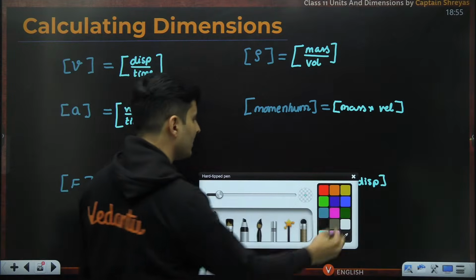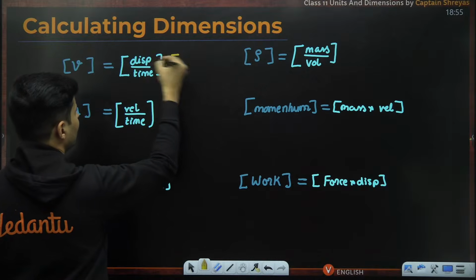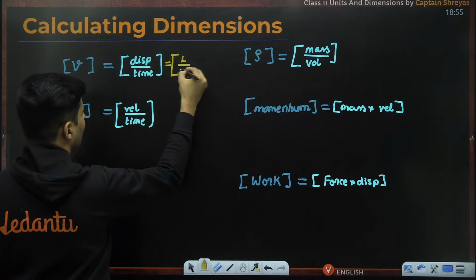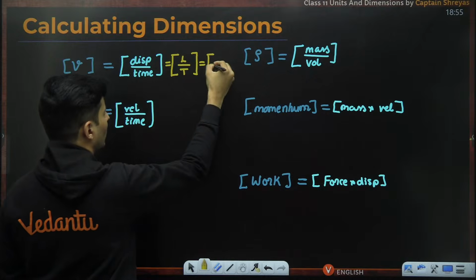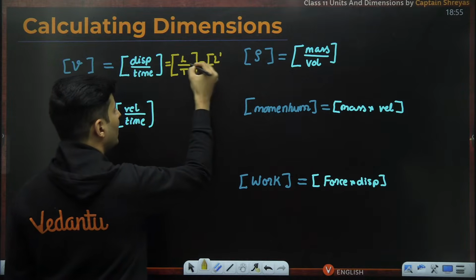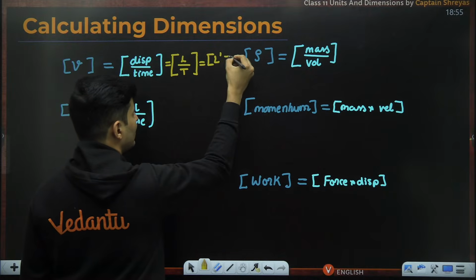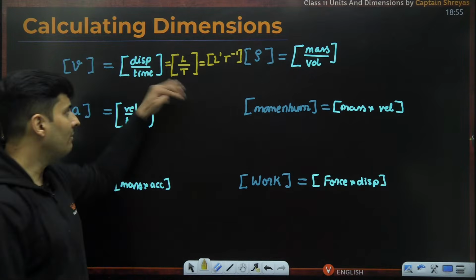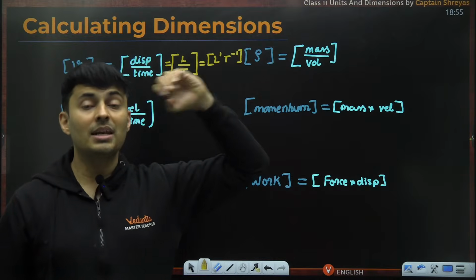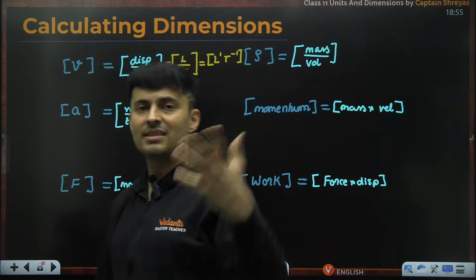Now it becomes easier to solve. How? Observe. Displacement is length at the end of the day. Time is time. So when you express it, everything on the top, always bring everything on the top. Even if there is no power, deliberately put 1. That's how you will always express it. And t's power is -1. Is that clear? Everything has to be brought on the top. And even if there is no power, you will put the power as 1, because anything raised to 1 is that same number.